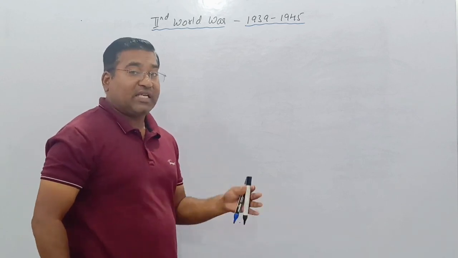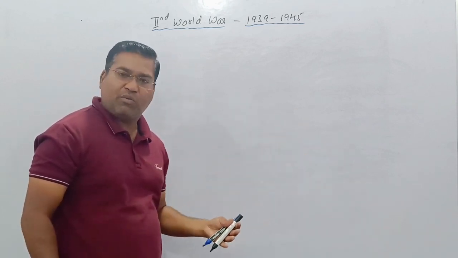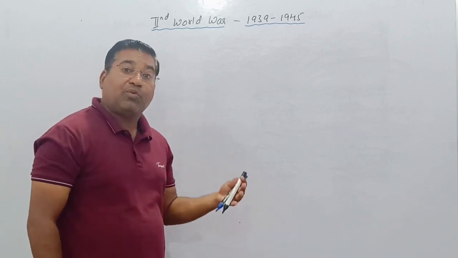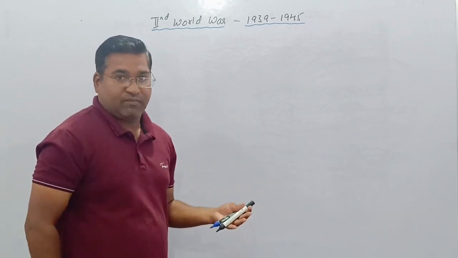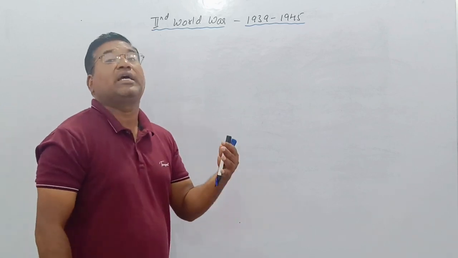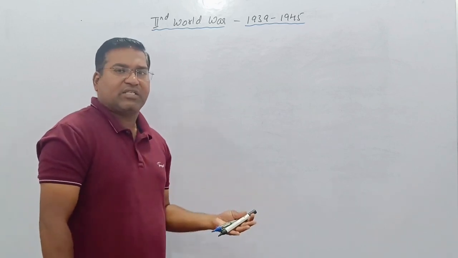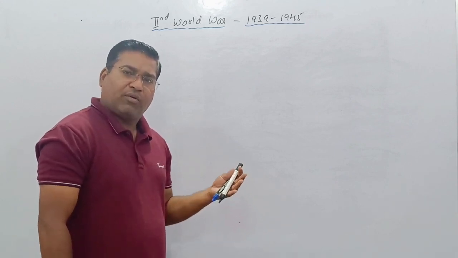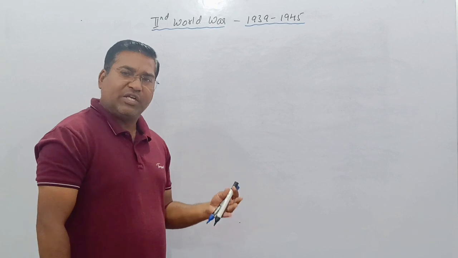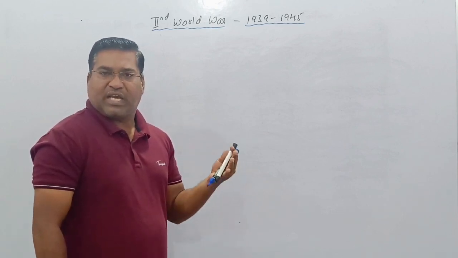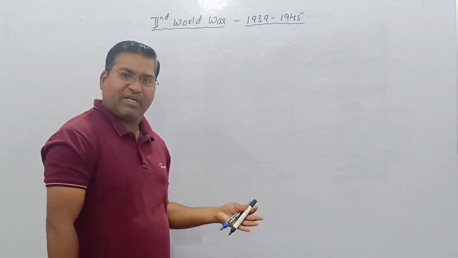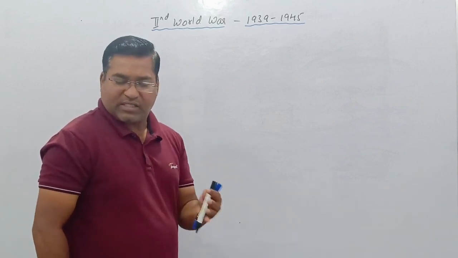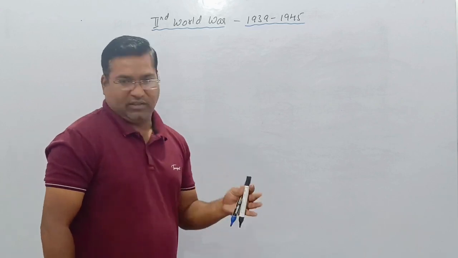Every day we feel that a third world war might take place, and the situation is also in that form. But almost all nations today have nuclear bombs, which can bring a lot of disaster. And this time, if it happens, there will be no human left on this earth.